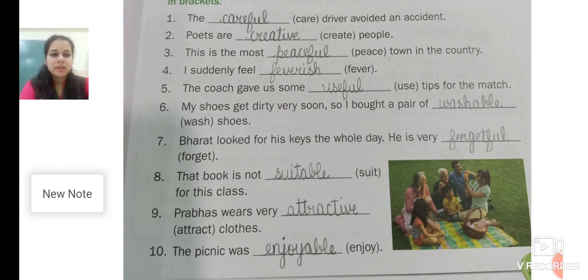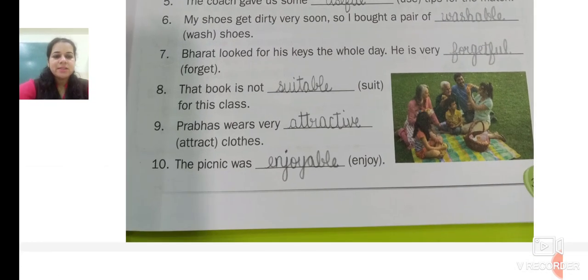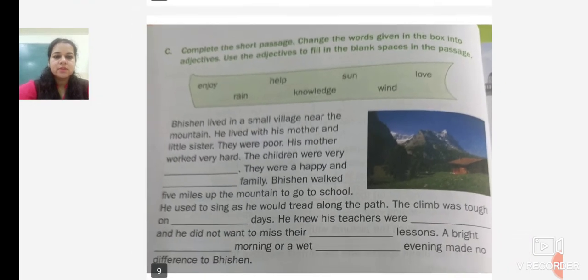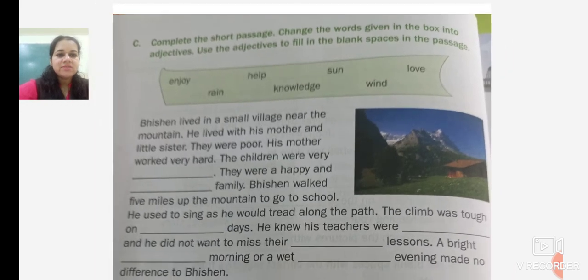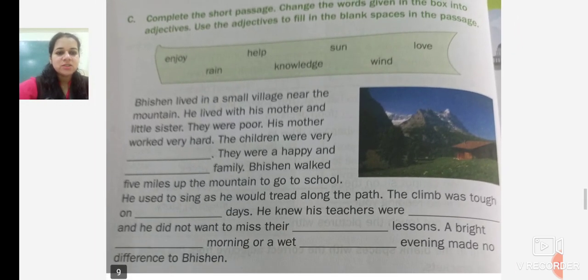We finished with the A and B exercise. Now we move on to C exercise. Complete the short passage. Change the words given in the box into adjectives. Use the adjectives to fill in the blank spaces in the passage. Now the words are given in the box. We have to change these words to correct adjectives to form the proper sentence.